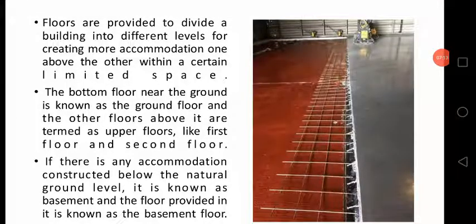Floor is the surface which is laid on the plinth level. Flooring can be done with a variety of materials like tiles, granite, marble, and sometimes concrete. Before flooring, the ground has to be properly compacted and leveled. We will learn each element of building in detail in our next classes. So we will end our session here.